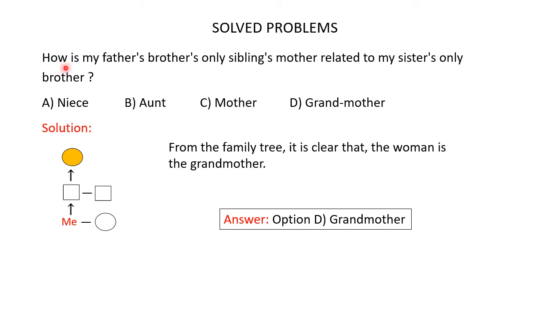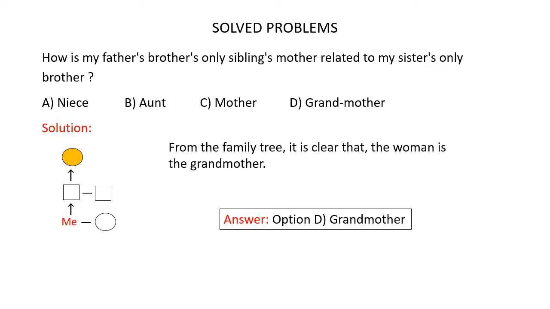How is my father's brother's only sibling's mother related to my sister's only brother? Here you are given 4 options and you have to find out which of these options is the correct one. To answer this question, we have to draw a family tree for the relations given in the question.